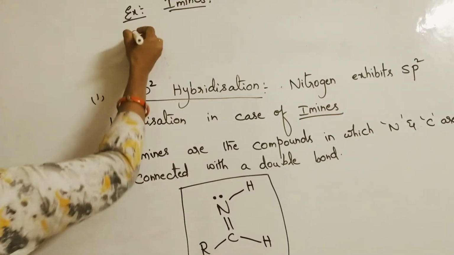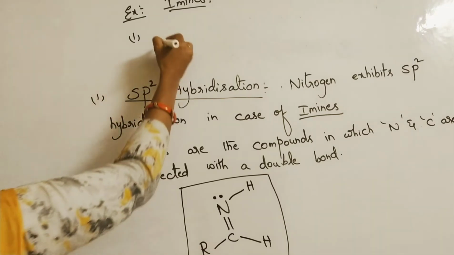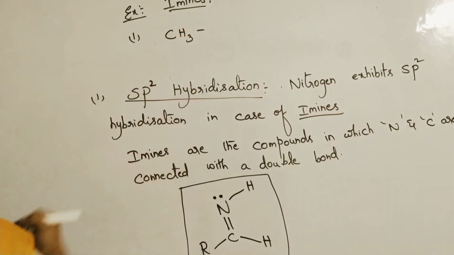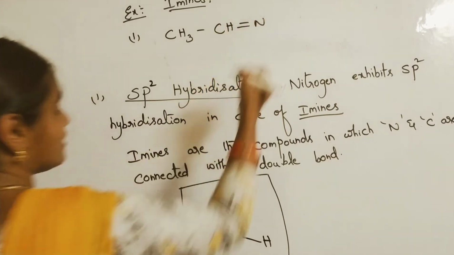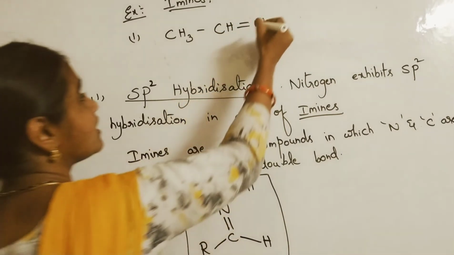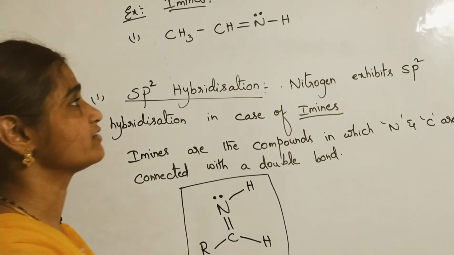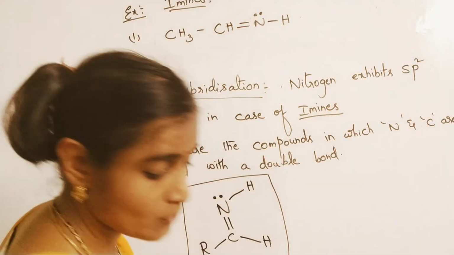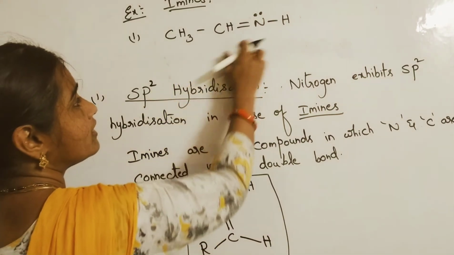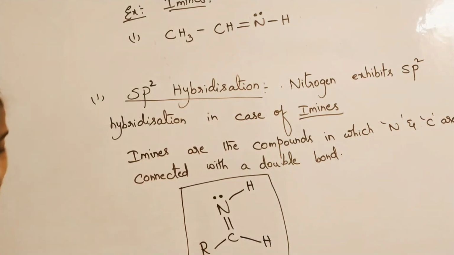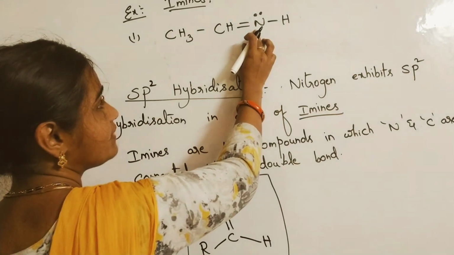Okay, so first example let us take. Consider this compound, CH3-CH=NH, where N is having one lone pair of electrons. Please understand the point carefully. Here N and C are connected by a double bond. So here the nitrogen is exhibiting what type of hybridization?